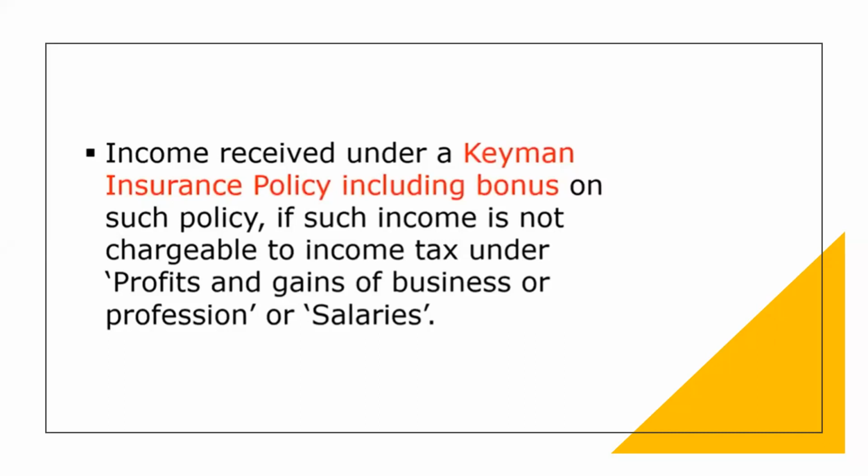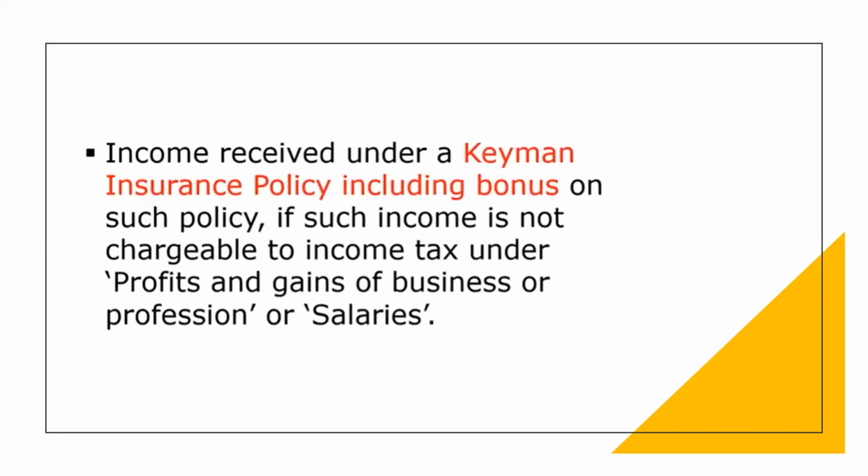And for only those specific people, think that on behalf of them an insurance policy is paid, including bonus, then it is considered as income from other sources. But again here, this particular income should not be chargeable under other heads, that is profits and gains of business and profession or salaries.